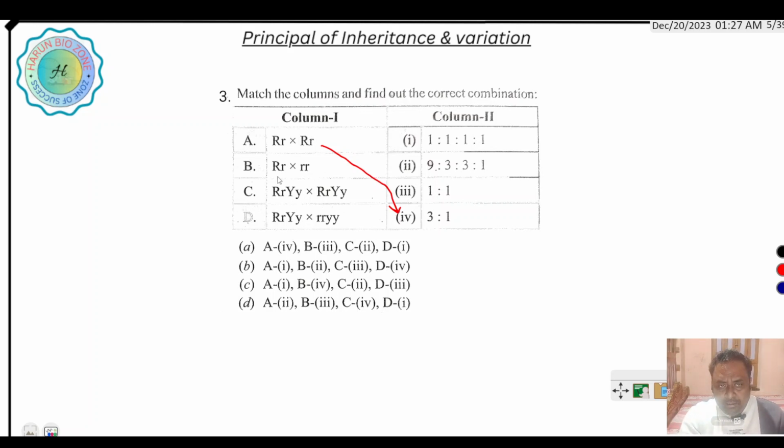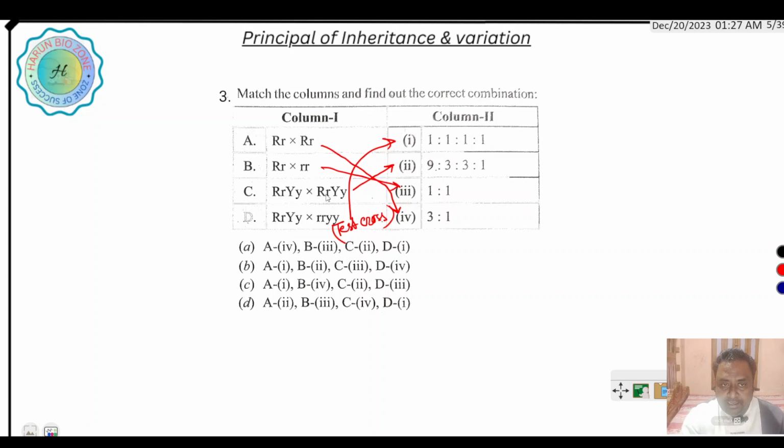Heterozygous Rr and homozygous rr, the expression of this one, and this is the expression of 2, and this is the expression of test cross. This is a test cross where F1 progeny were crossed with the recessive parent.